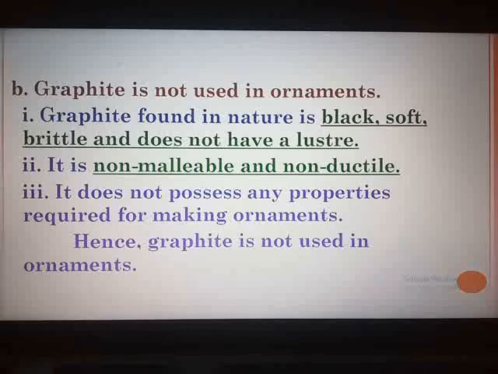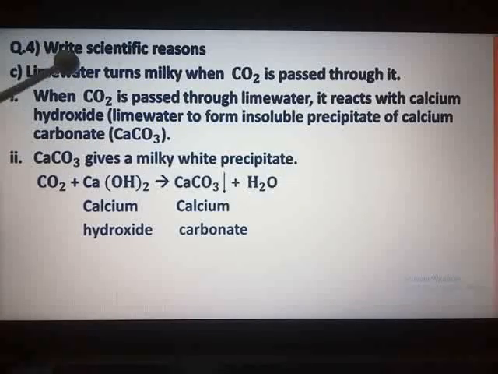Now we move to question number 4C. Lime water turns milky when carbon dioxide is passed through it. This is a small activity in your textbook on page number 144. That activity is not removed from the syllabus. You know what lime water is? Lime water is nothing but calcium hydroxide. So when carbon dioxide is passed through calcium hydroxide, what happens? A precipitate of calcium carbonate is formed.